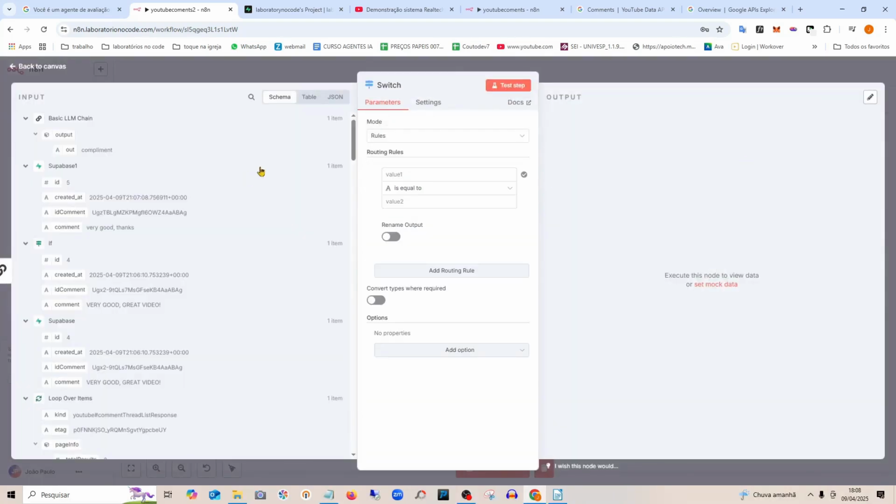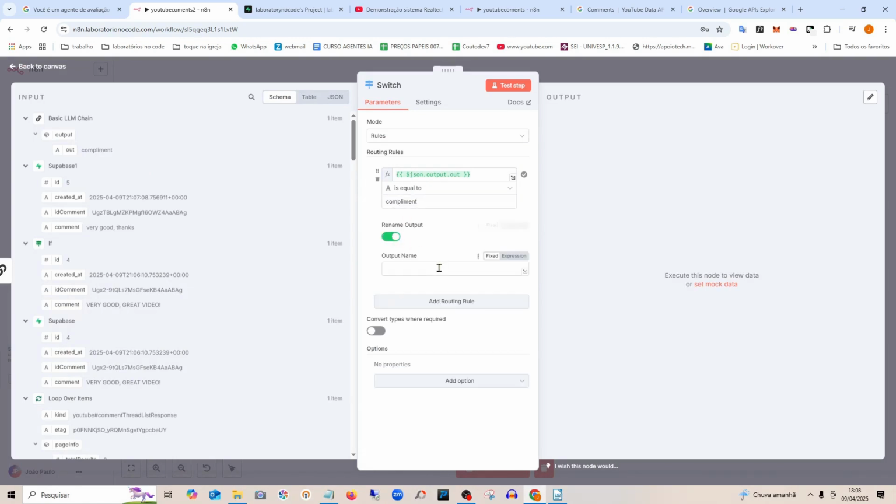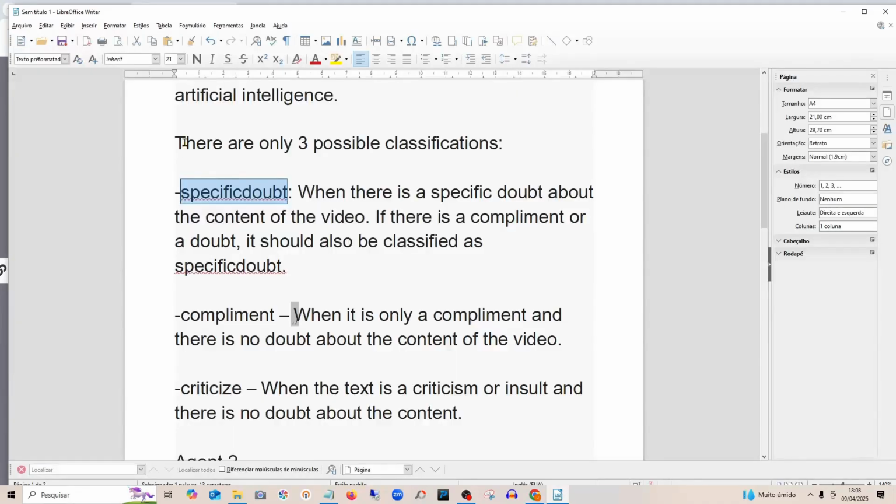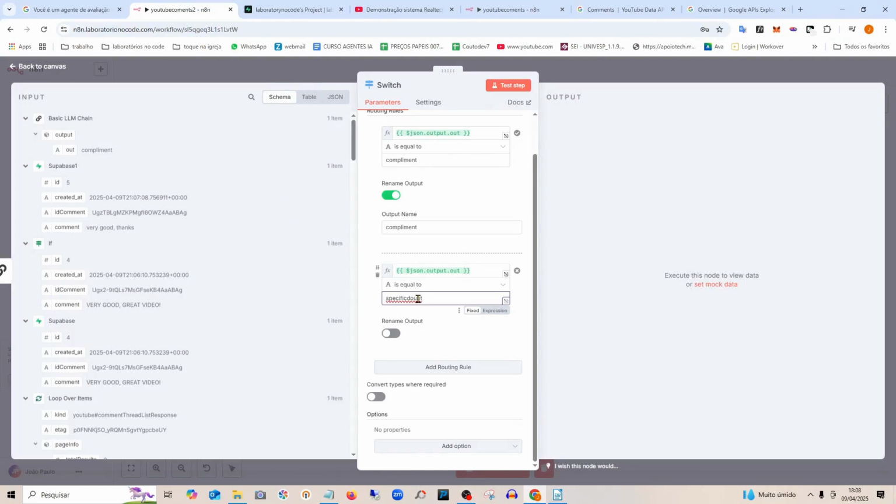So here I will put a switch. I will pull here when the output is equal to this one, a compliment. Then I will rename the output to make it easier for me to work there. And then I will add the other routes here. I copy here. When the output is a specific question, it has to be exactly the same name you put in the prompt. I will rename.